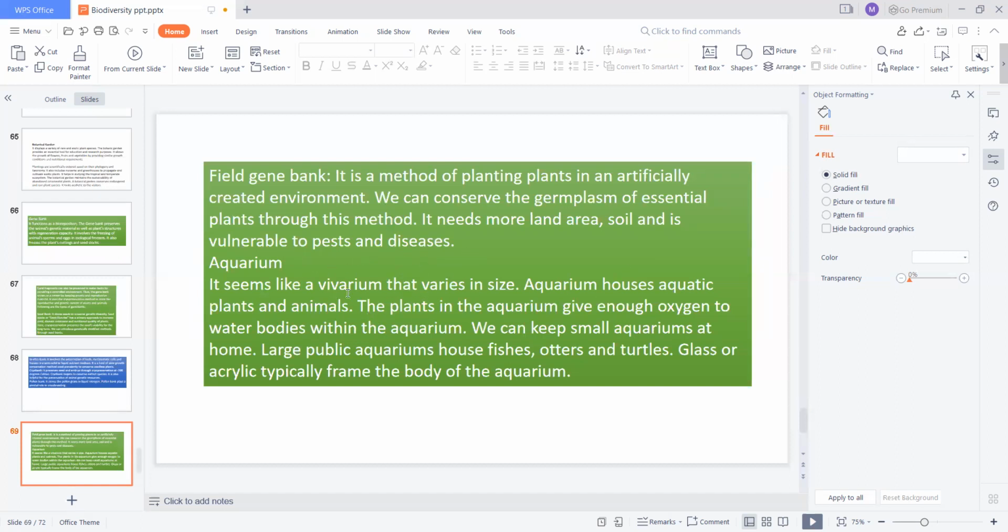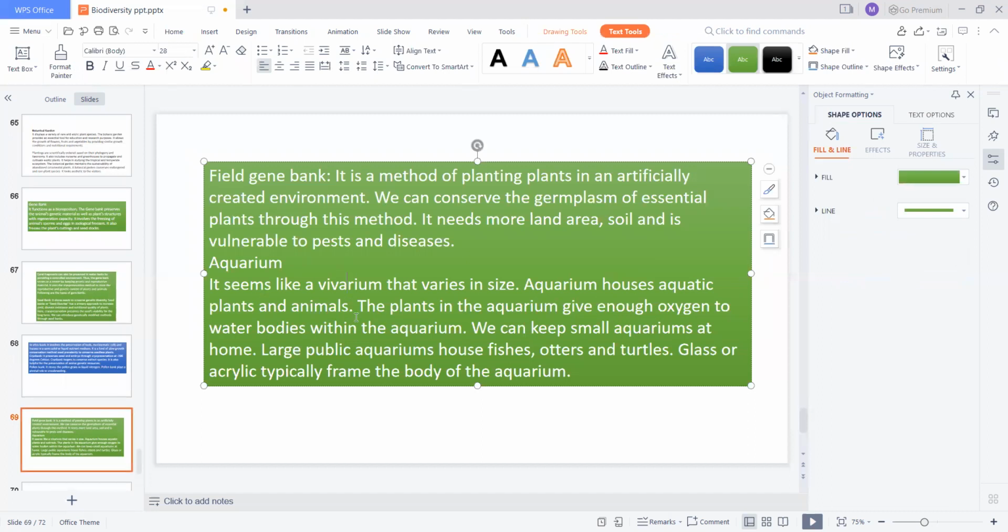The aquarium also comes under ex situ conservation. It is like a vivarium that varies in size. An aquarium houses aquatic plants and animals. The plants in the aquarium give enough oxygen to the water within the aquarium. We can keep a small aquarium at home, while large public aquariums house fishes, otters, and turtles. Glass or acrylic typically frames the body of the aquarium. So in an aquarium also, we are preserving some types of aquatic plants and animals.